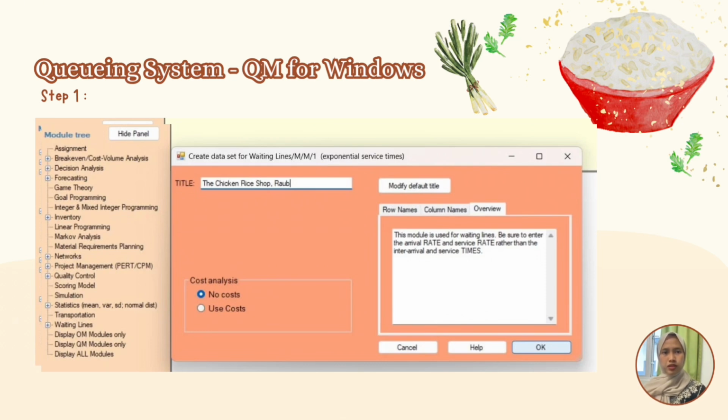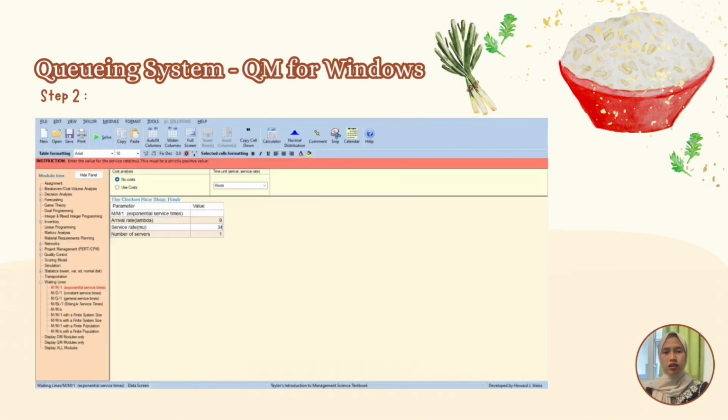Next, we put in the title, and the cost analysis will remain none. After clicking the OK button, a table will come out and we fill in the values of lambda and mu. We use hours as the time unit. After that, click the solve button.